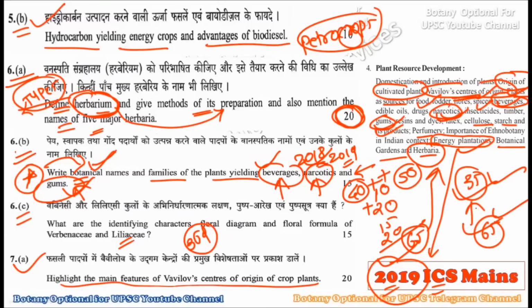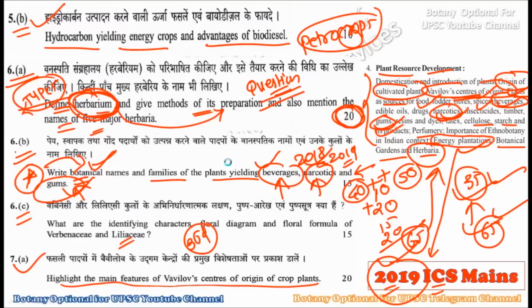So you can imagine the students who wrote the 2019 mains with the botany optional, they found it much easier to get full marks, because this particular plant resource development topic is very easy to understand. So here in the 2019 paper, we can conclude that the questions are going to repeat. Okay, the repetition of questions is there, as we have seen in the herbarium, and the number of marks is going to change from year to year.